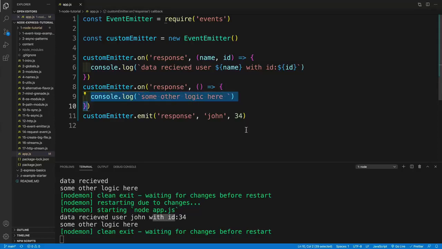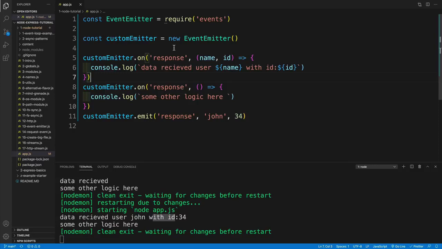I just don't have access to the arguments because I don't have the parameters. But it's not like everything broke just because in the event I passed in the arguments. And lastly, I would just want to reiterate the point that even though you might not write your own events, events are a core building block of Node.